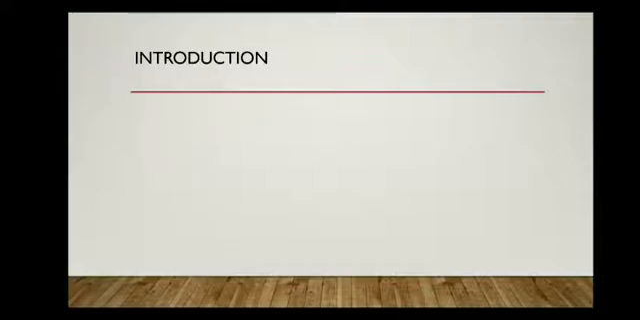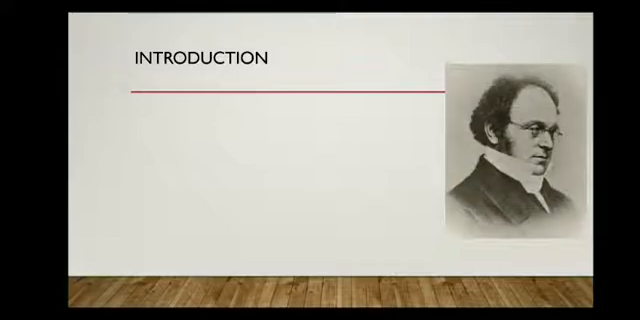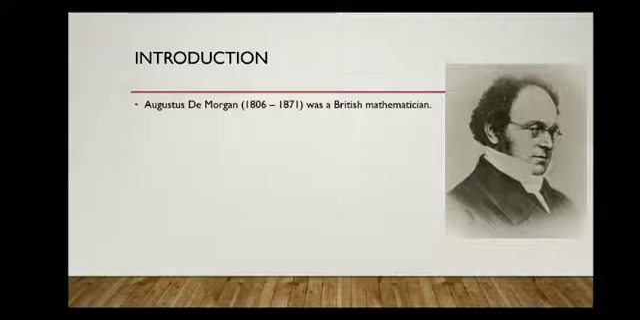So first we'll see a brief introduction about De Morgan. Okay, this is De Morgan. His full name was Augustus De Morgan. He was a British mathematician. So you all know that India was ruled by Britishers, right? When his father was working in India for East India Company, he was born. Augustus De Morgan was born in Madurai, Tamil Nadu, India, on 27th June 1806.